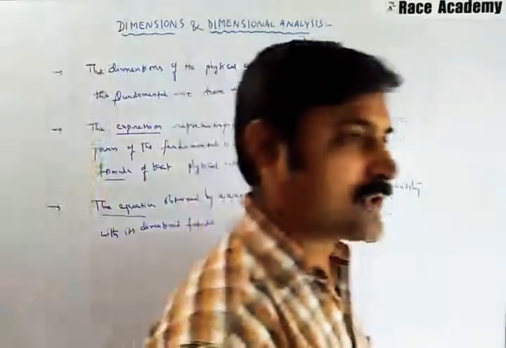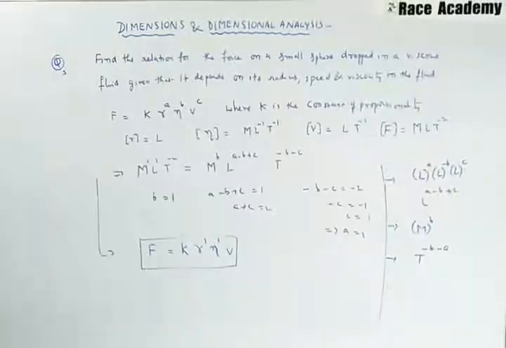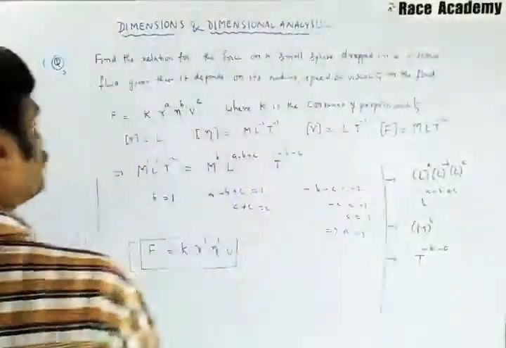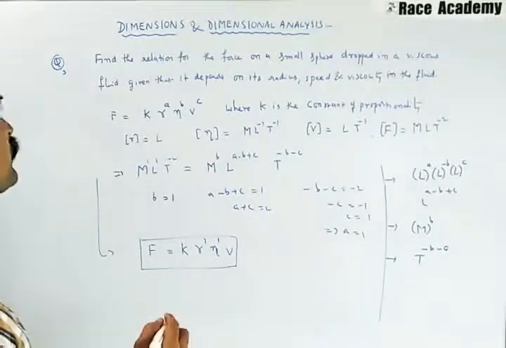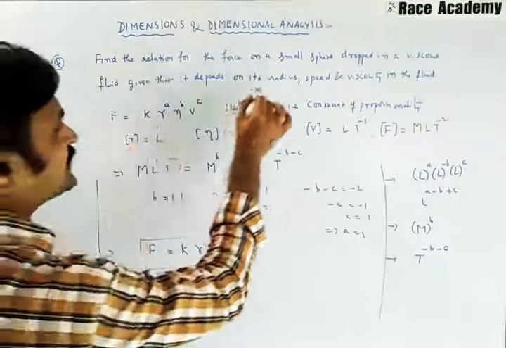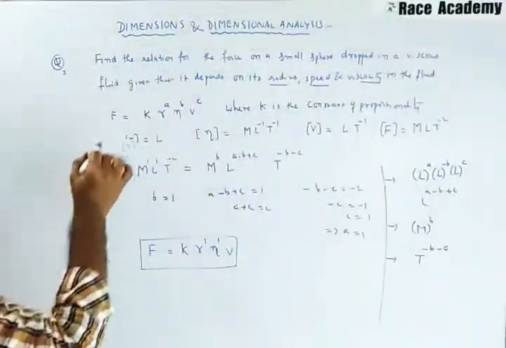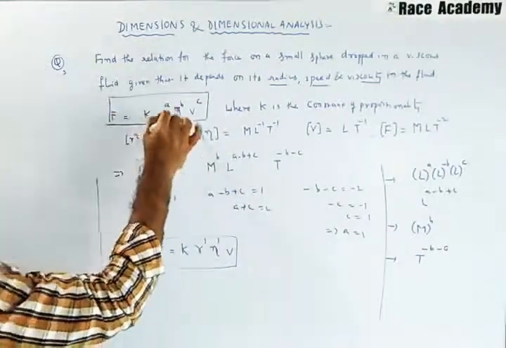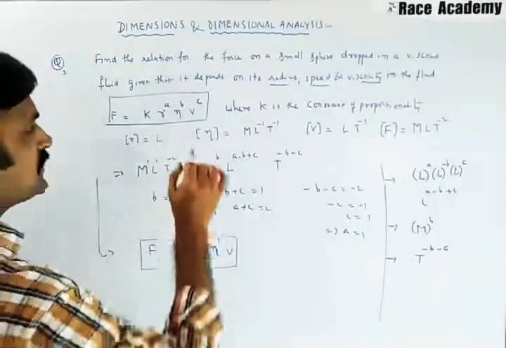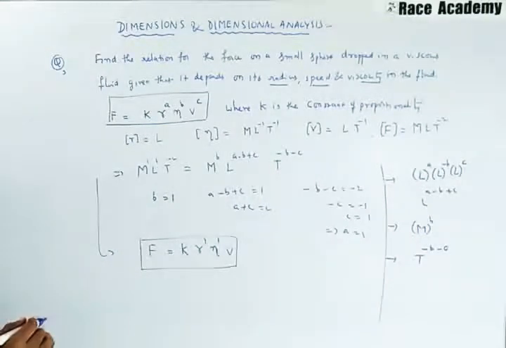Next we will go to the principle of homogeneity. See a question here. Find the relation for the force on a small sphere dropped in a viscous fluid, given that it depends on its radius, speed, and viscosity of the fluid. So we have taken force F = K R^a (viscosity)^b (velocity)^c, where K is taken as the constant of proportionality.